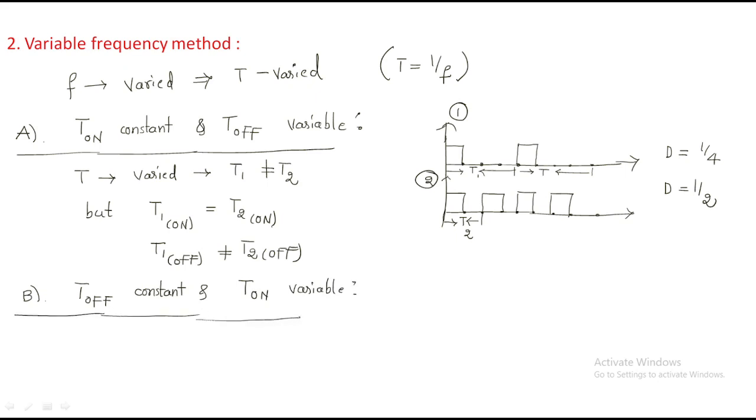Here it should be off time is constant, on time is variable. Look at here. Take the waveform. That waveform is like this. That waveform is like this. Again, you can make it some sessions.